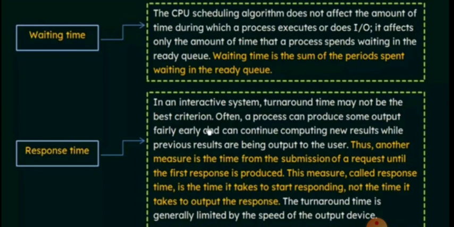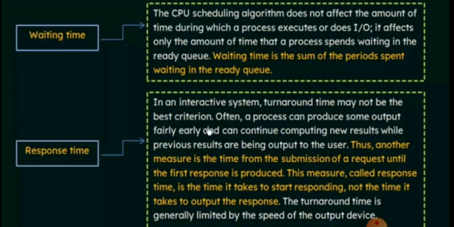I can open more than 5 tabs, but among the 5 tabs, I work in only one tab. The remaining 4 tabs are open, but they are not in execution mode. They are in the waiting state. So this is the waiting time.